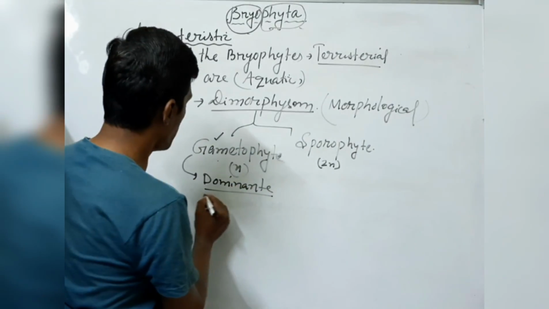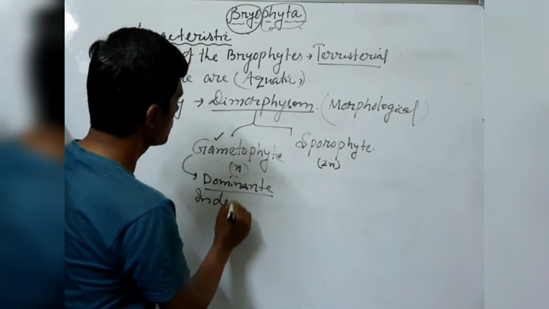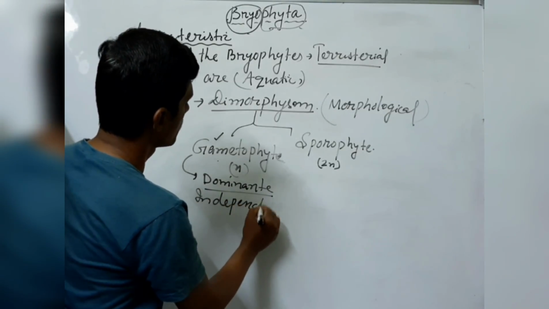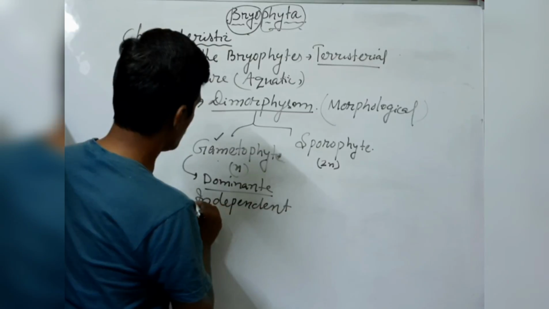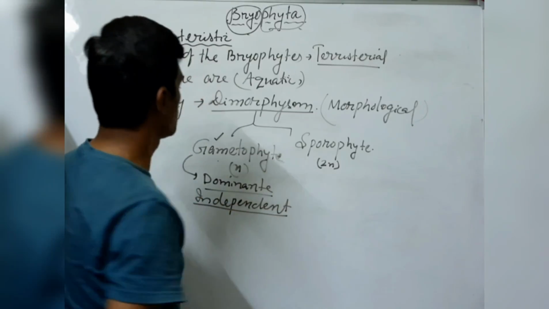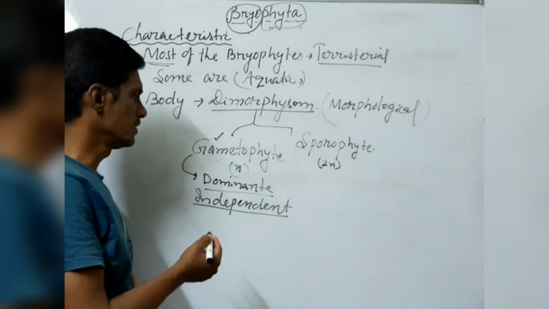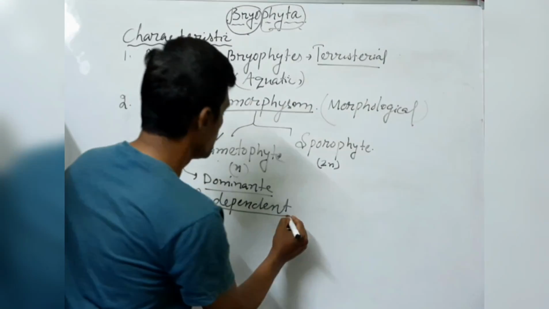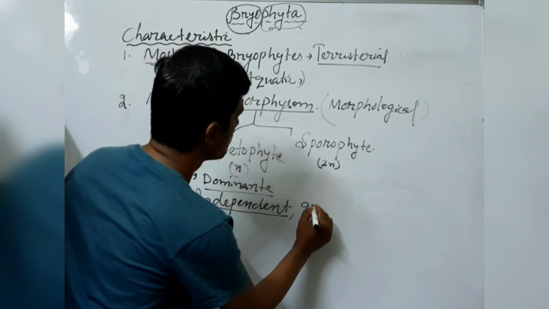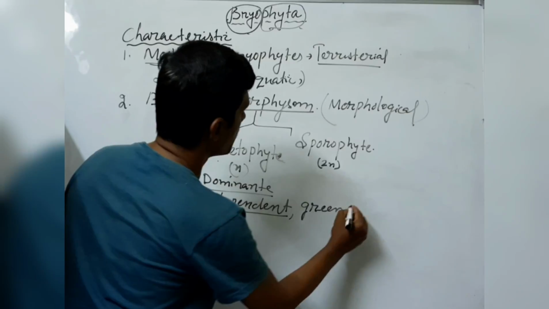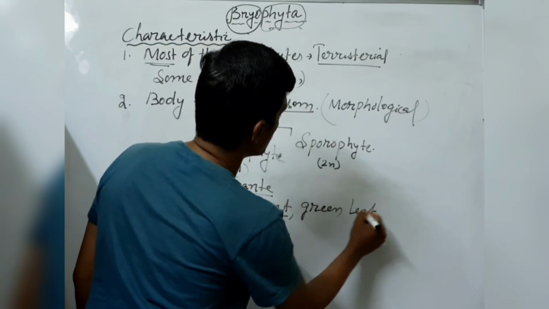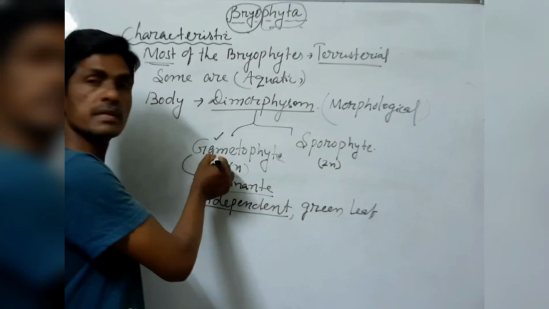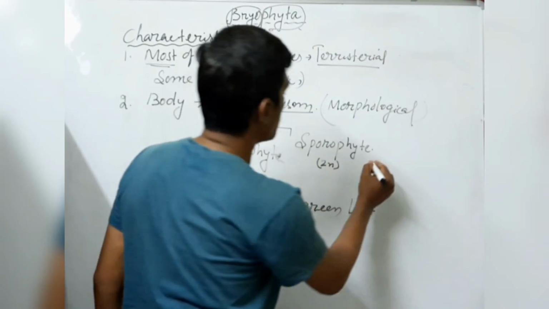independent. So the gametophyte is the independent, dominant phase. It is especially a green, leafy-like structure, which is the gametophyte. And you come to the sporophyte.